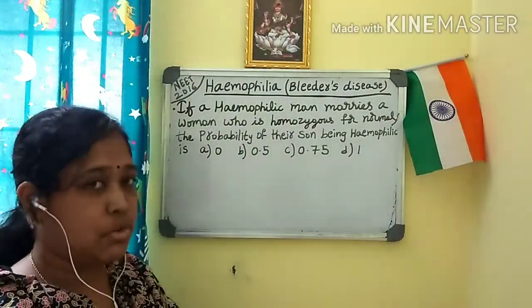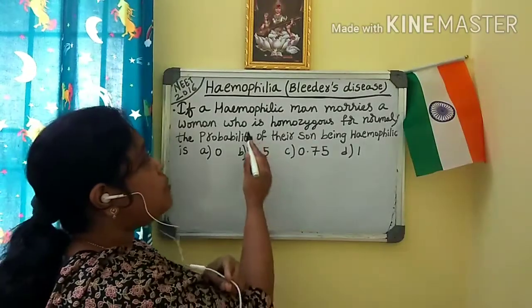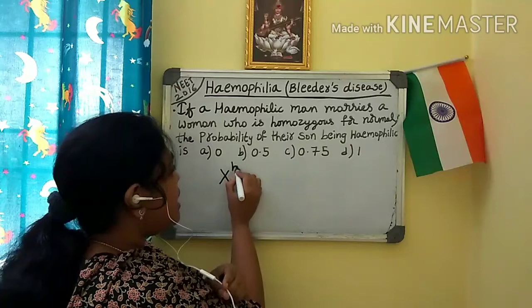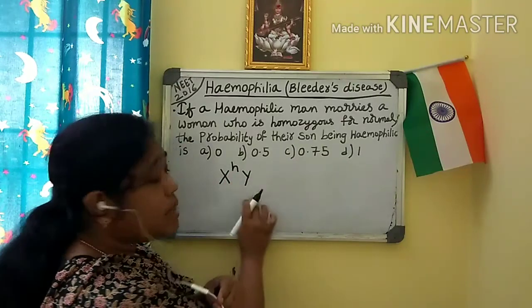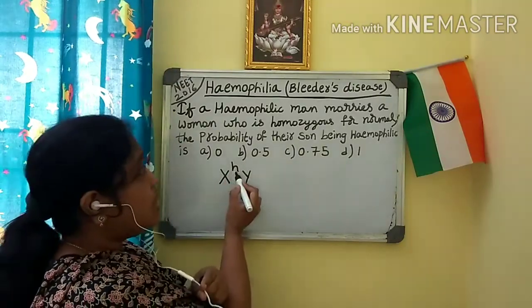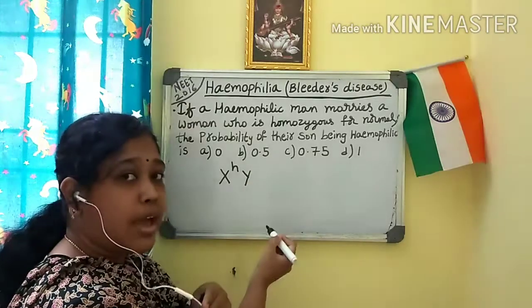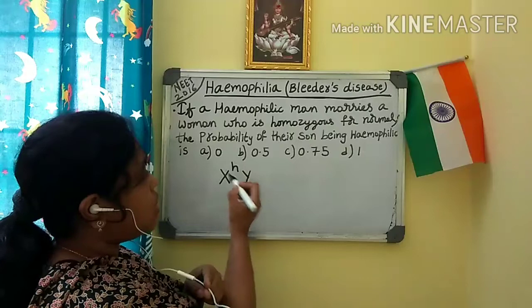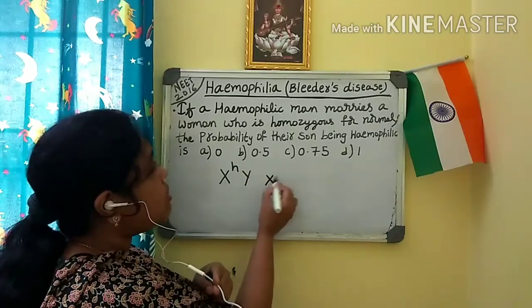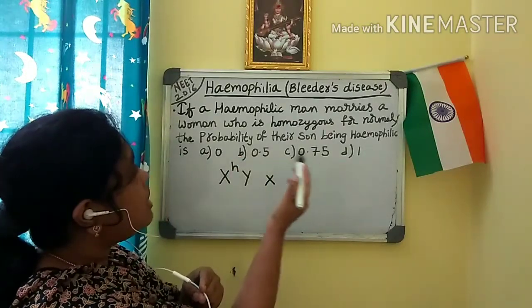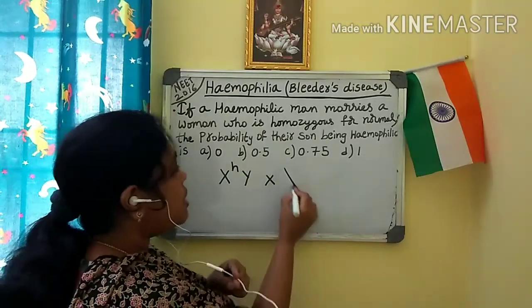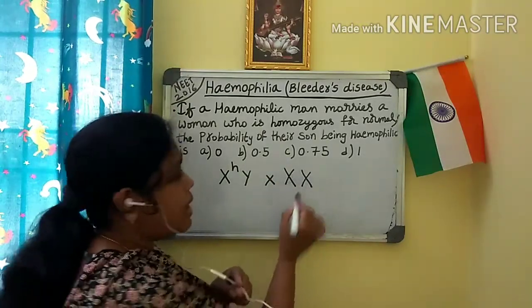So first we have to see here a hemophilic man. Hemophilic man means X^H Y. Man means XY, and he is a hemophilic man. He is carrying the gene which causes hemophilia. So X^H Y is crossed with a woman who is homozygous for normal, meaning he marries a normal woman.